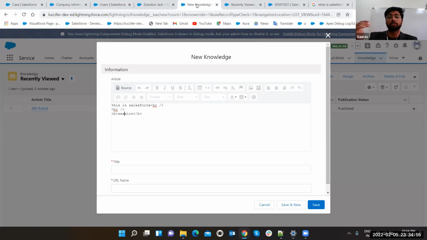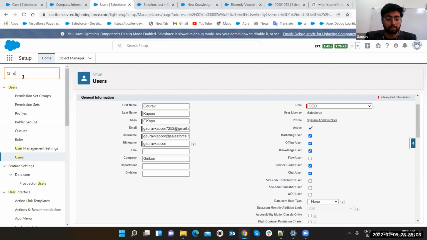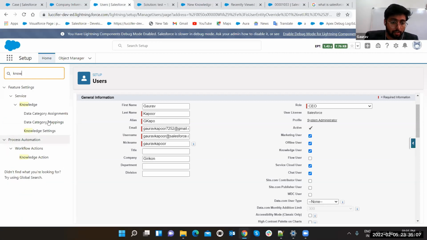You have to set up which search or scenarios you want to show, as the admin. If you go here and search knowledge, you have data category assignments. You have to create the data categories, then map the data categories to the particular knowledge article. That's how it's going to work.